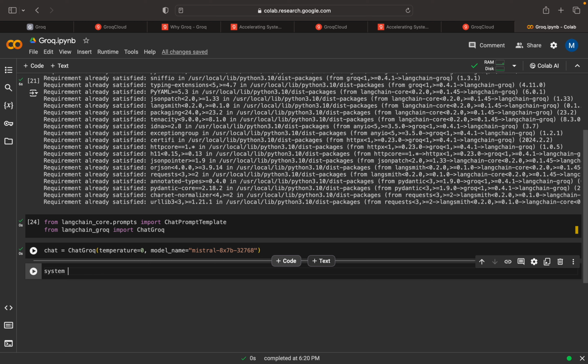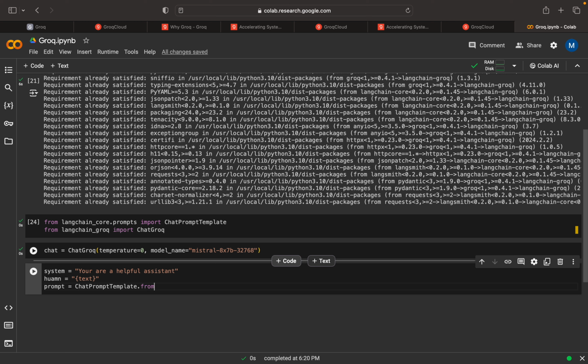Fine. Now we can create a prompt. First the system prompt: you are a helpful assistant, very simple one. Now I can set the human message, which can be set as text. Now we will have the ChatPromptTemplate.from_messages.